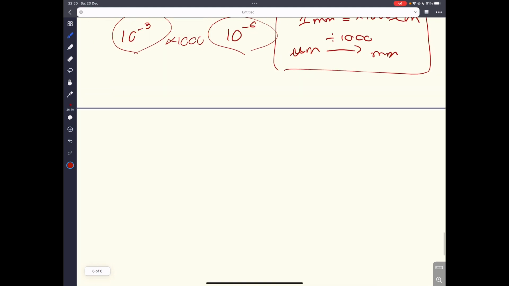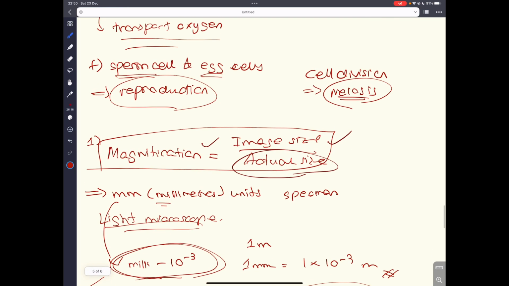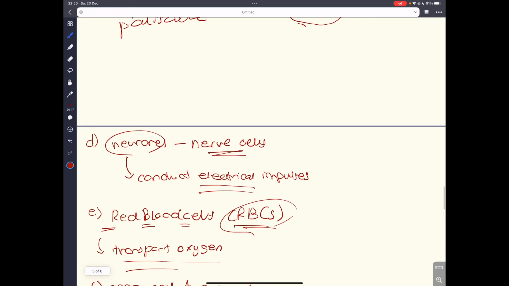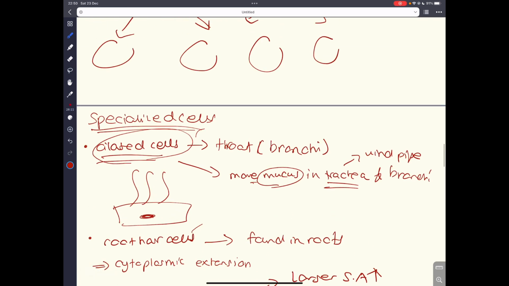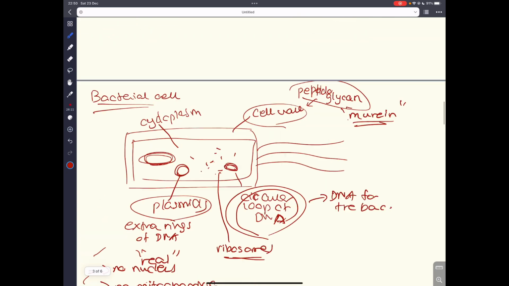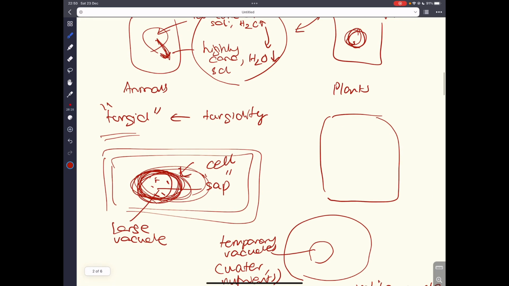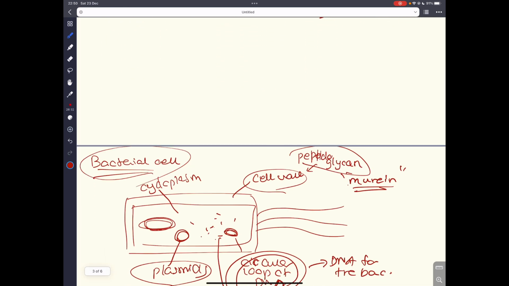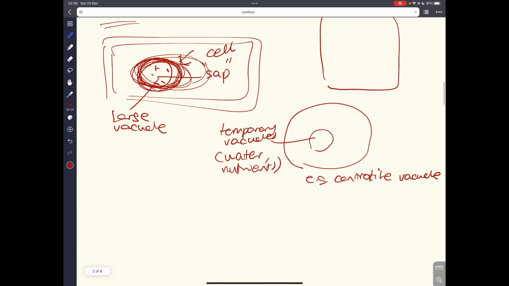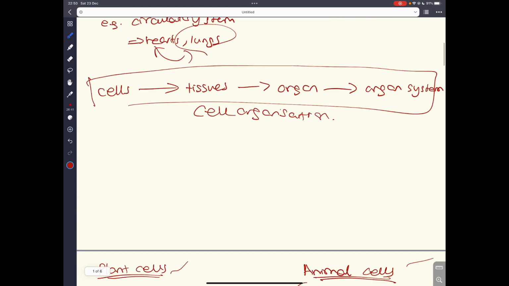Okay, so remember the conversion factors, remember the magnification formula, remember the specialized cells and their function, right? And you have to know the differences between plant cells and animal cells. You have to know the features and differences of bacterial, plant, and animal cells, and you have to be able to list at least 3 differences between them.